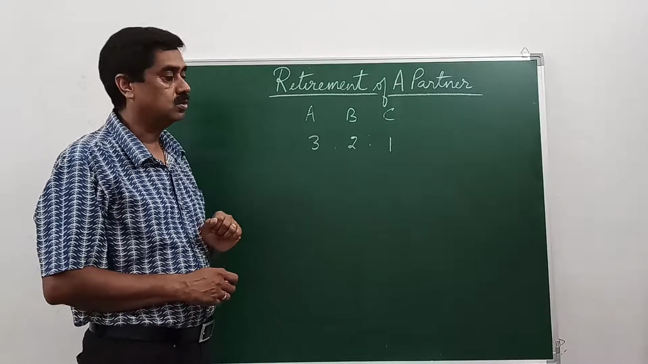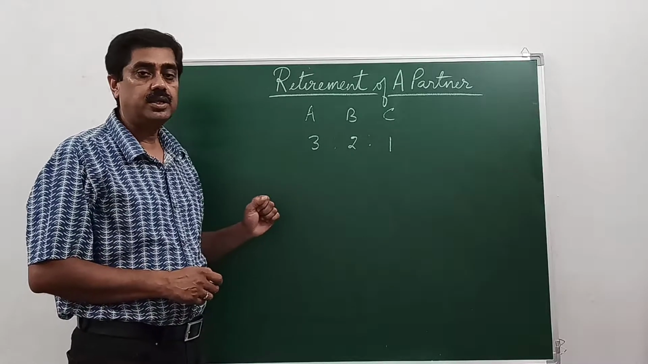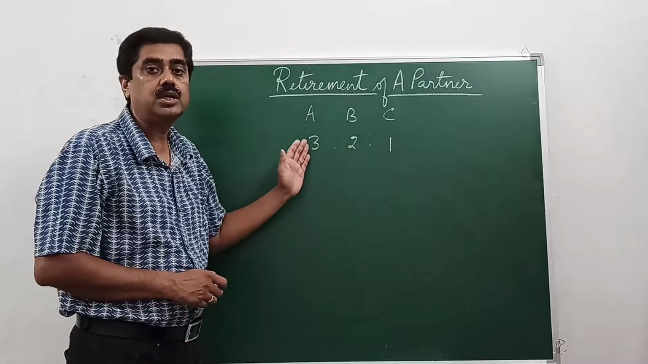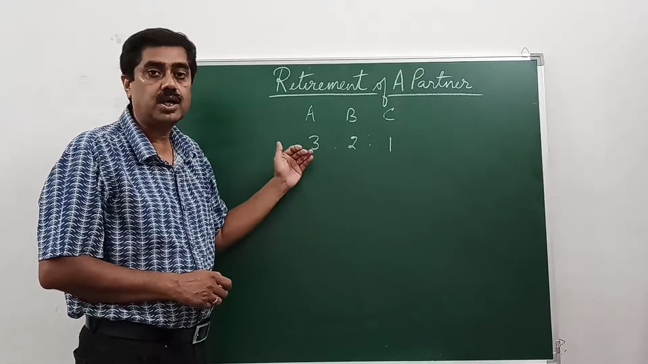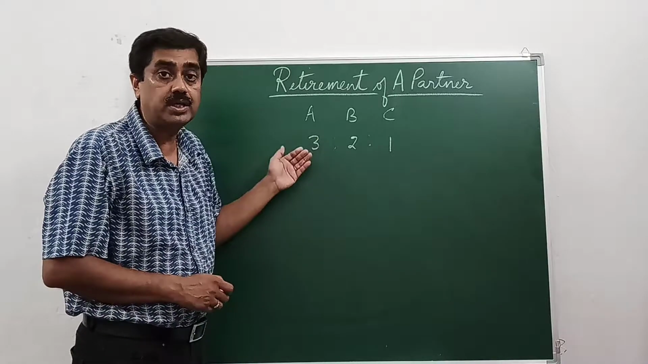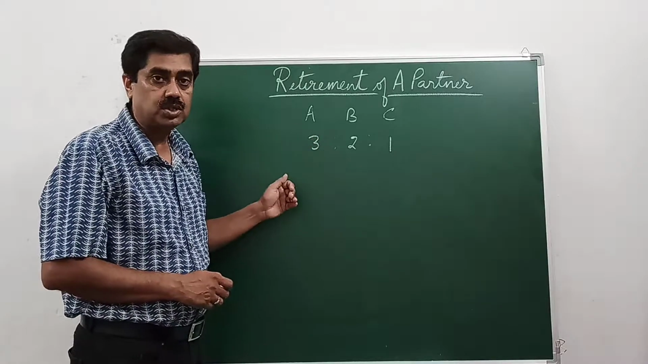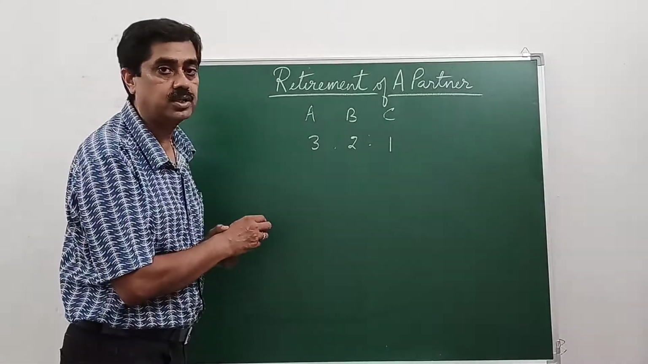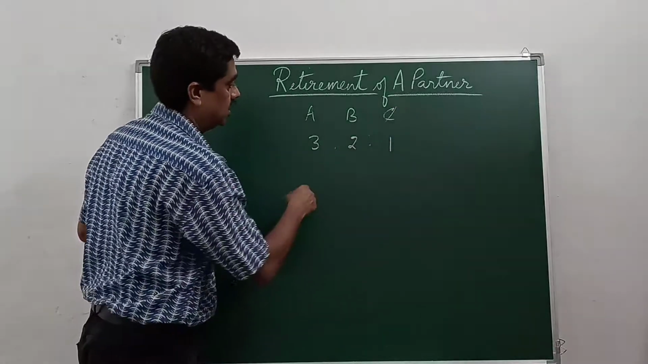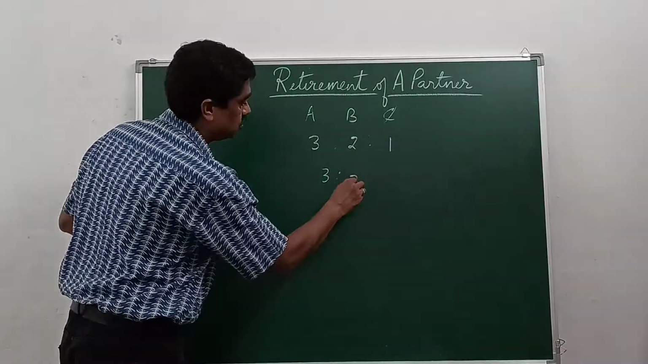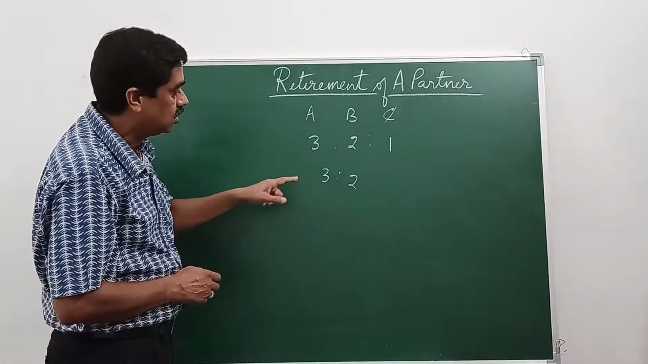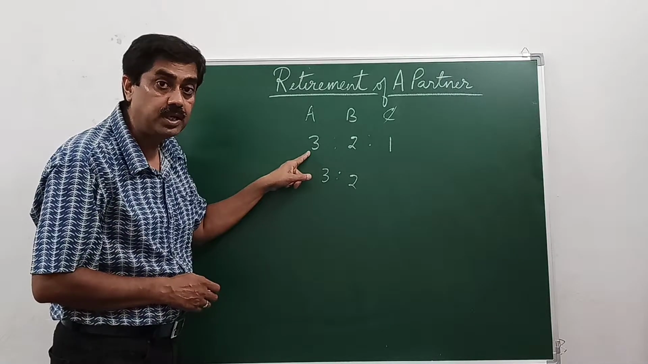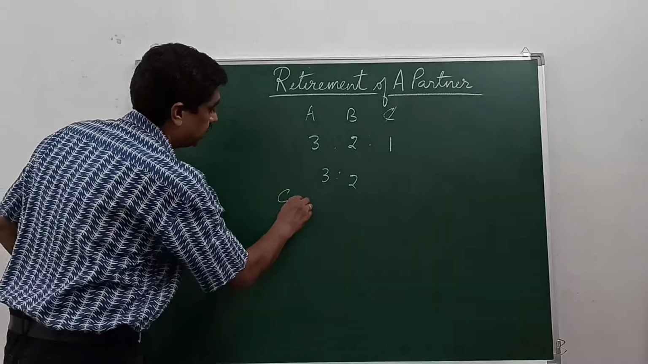Now, what is gaining ratio? Suppose C retires, then in that case A and B take over C's share and their share increases. That is called their share becomes more, or they gain. In that situation, how do you find the gain ratio? The formula is new ratio minus old ratio. Just now, suppose C retires, the new ratio will be 3:2. So the gaining ratio will be new ratio minus old ratio of the remaining partners. That is called gain ratio.